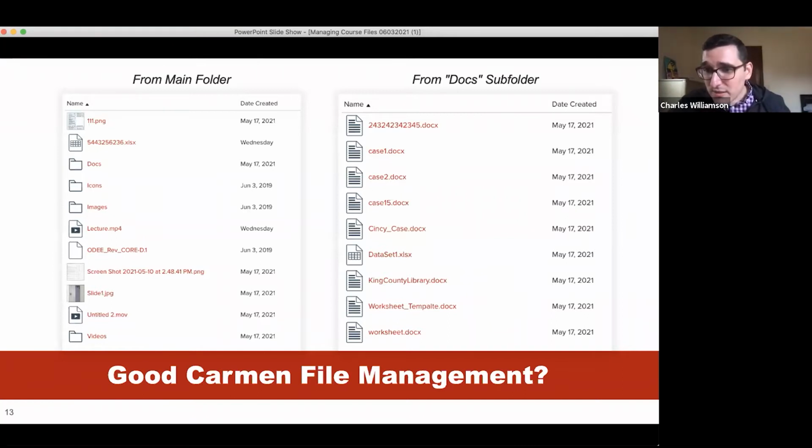Someone mentioned the lecture needs dates and topics, and we're going to get to this. The lectures probably shouldn't even be in Carmen. Carmen has a very low capacity, and with each video that you throw in there, you're just gobbling up more space that could be used more effectively elsewhere. Not all the files are in folders. Yeah, they're tossed around loosey-goosey. Folder names are unused, or if they are, they're not used consistently.